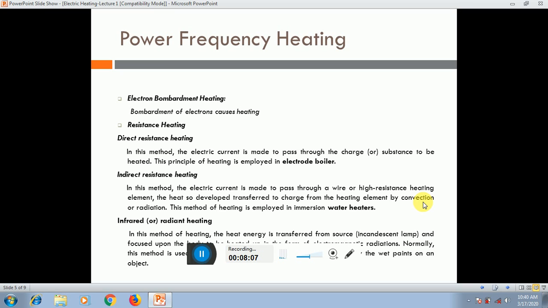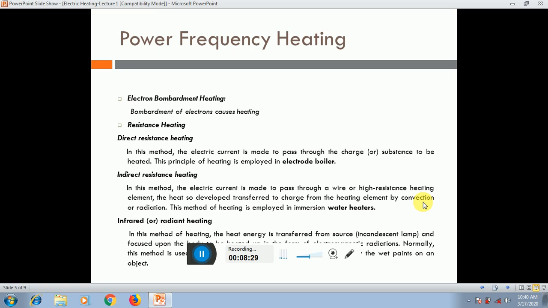And the next one is infrared or radiant heating. In this method, the heat is transferred from the source and focused onto the radiant material. Normally this is used for plants or an object.